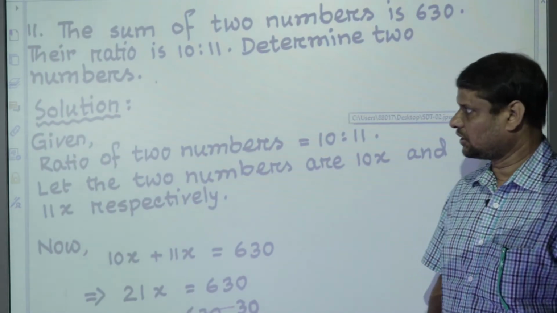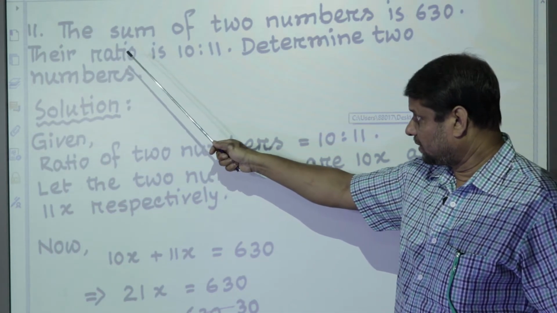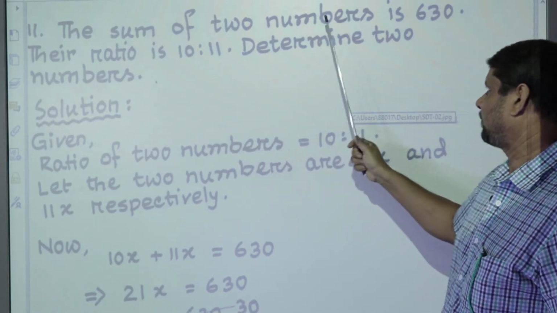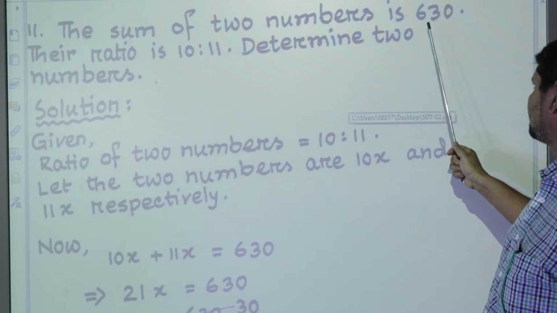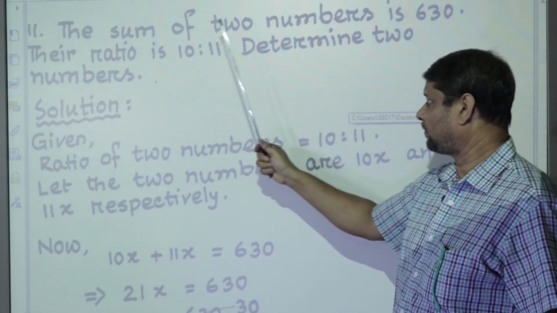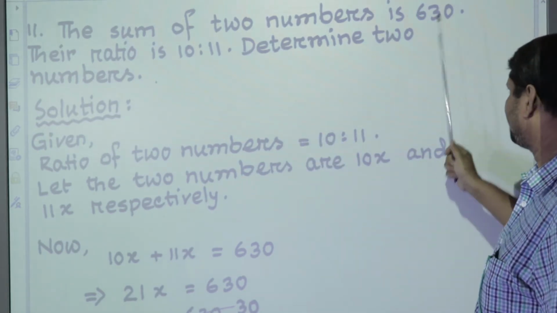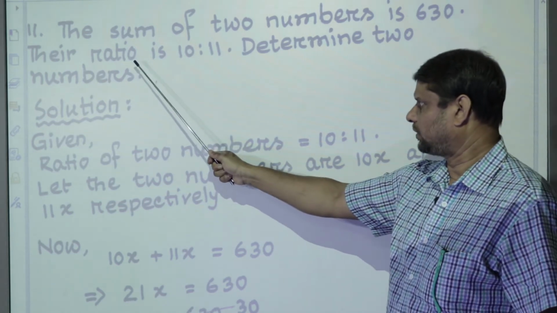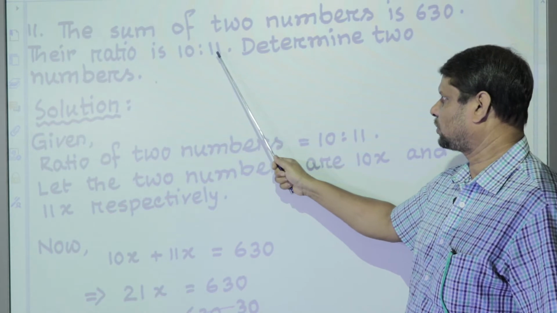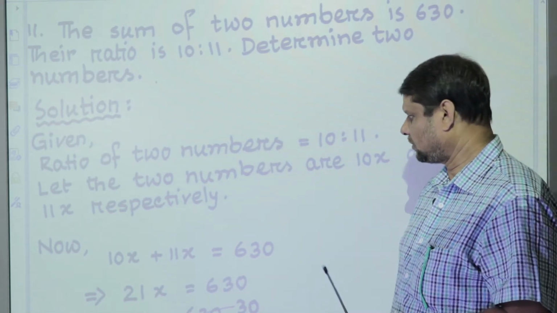Now, dear learners, question number 11. In question number 11, the problem is like this: the sum of two numbers is 630. That is, the addition of two numbers is 630. Their ratio, that means the ratio of these two numbers, is 10:11. Determine the two numbers. Now solution.